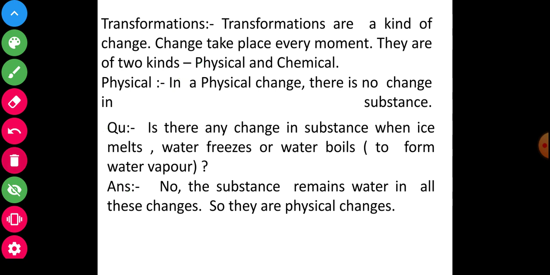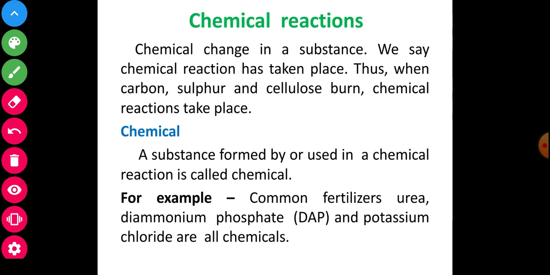See and observe carefully. Next, chemical reaction. Previously I had discussed it. Yes, see and observe the given paragraph. A chemical reaction is a chemical change in a substance. We say a chemical reaction has taken place when, for example, carbon, sulfur or cellulose reacts.